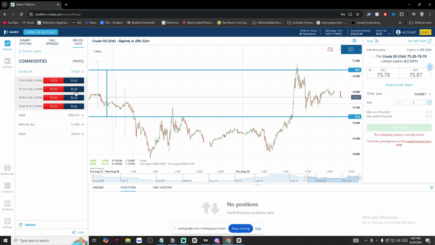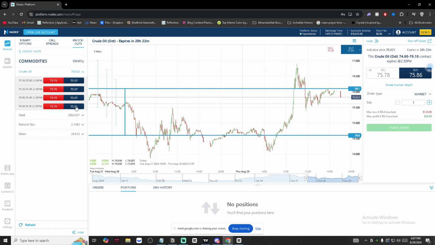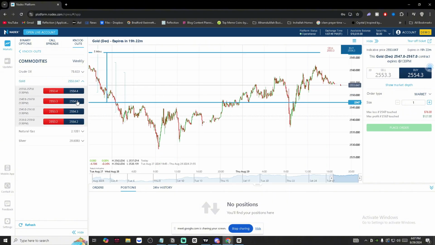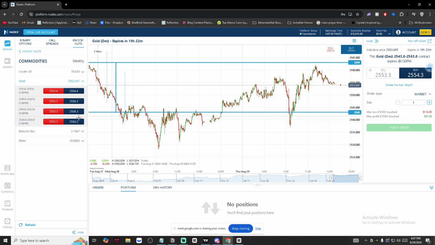And then we do have oil, though I recommend you stay away from it, in my opinion, just because oil has that Wednesday news. And with the current war going on, oil is just a little more unpredictable when it comes to telling price action. So I really just recommend you stay on gold and the indices, in my opinion. Yep, gold is super cheap as well.